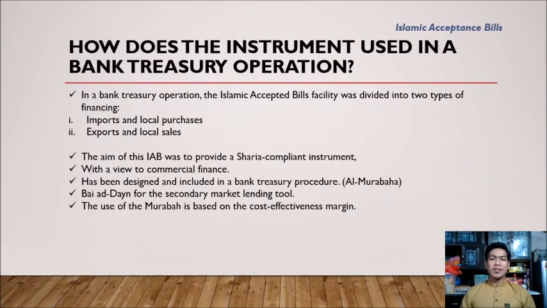How are the Islamic acceptance bills used in a bank treasury operation? In a bank treasury operation, the ABI or Islamic acceptance bills facility is divided into two financing types: for imports and purchases locally, as well as for export and local sales. The aim of this IAB was to provide a Sharia compliant instrument, in particular with a view to commercial finance. The IAB has been designed and included in a bank treasury procedure focused on either the postponed or low-cost lump sum concepts of al-murabaha.